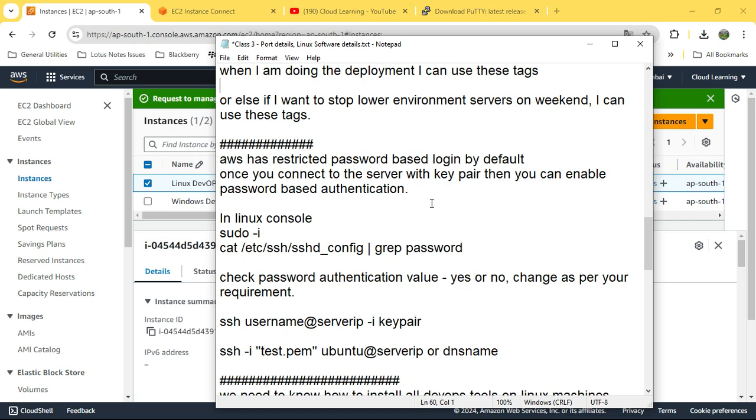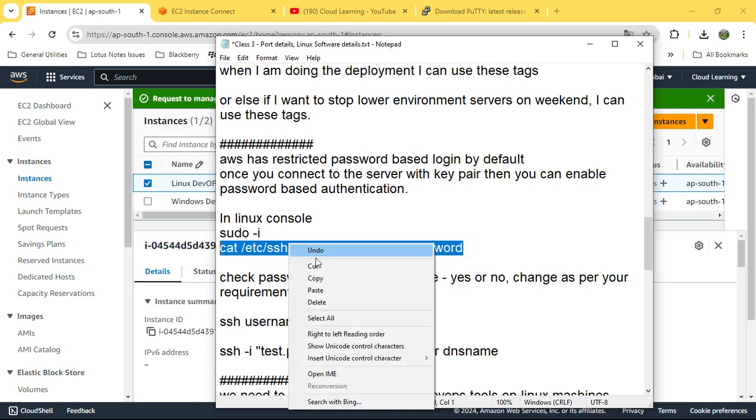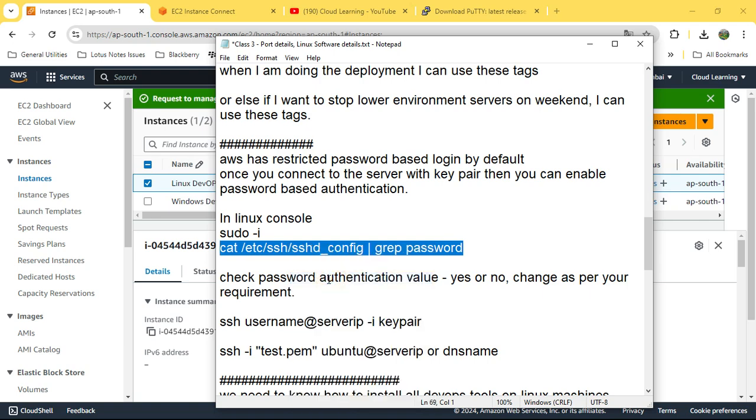Another point: AWS has restricted password login by default. If you go to a Linux machine and create a user and then a password, it is not allowed. By default you need to connect by providing an SSH key, a key pair.